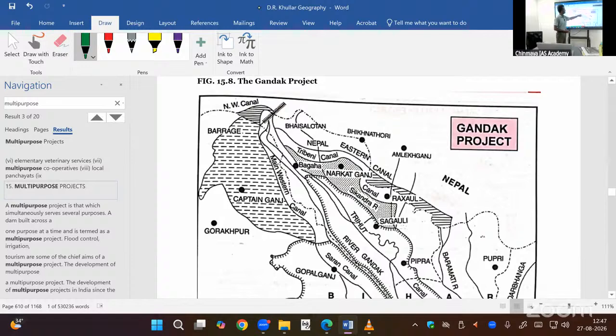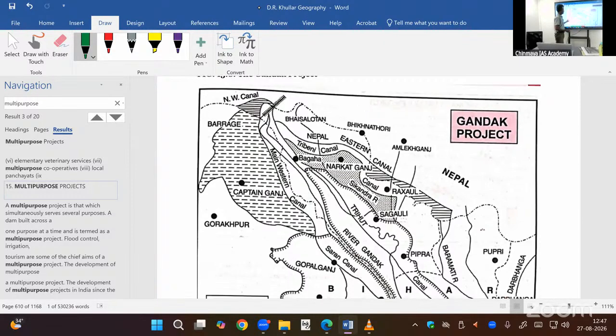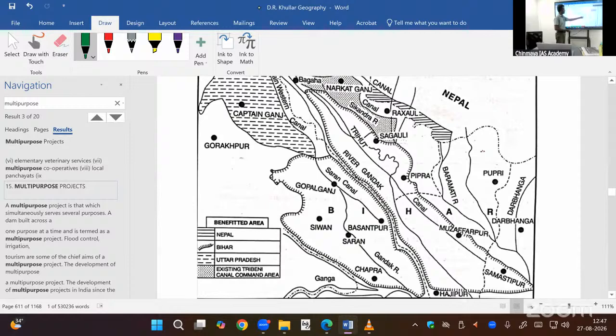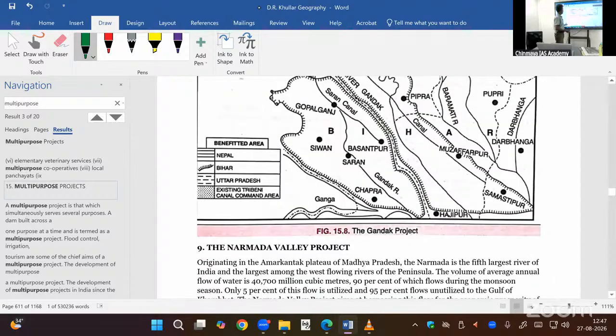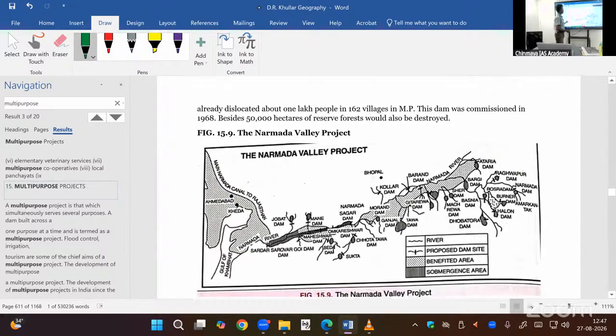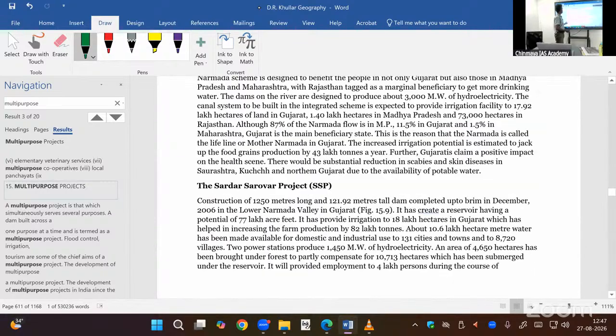Tribeni Canal, they are there in the Gantak River. Saran Canal, okay. Main Western Canal, Eastern Canal. So this is the river Gantak. From that we take the water. You just see that, okay. That's all now. Sharda is also there.